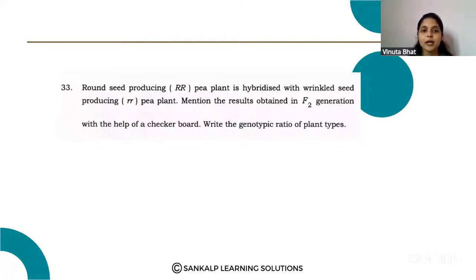Next question. A round seed producing capital R plant is hybridized with the wrinkled seed producing small r plant. Mention the results obtained in the F2 generation with the help of a checkerboard. Write the genotypic ratio of plant types.